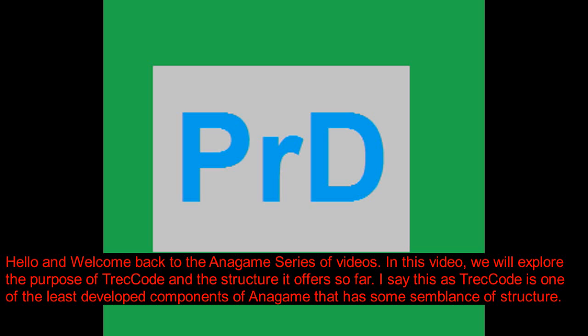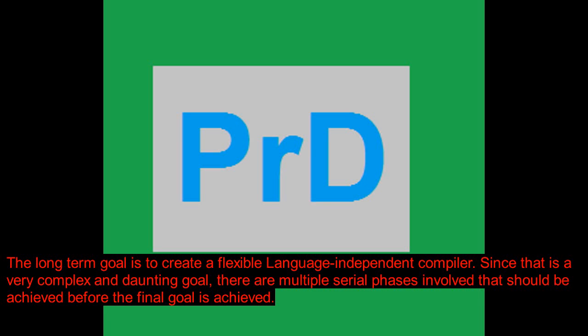In this video, we will explore the purpose of TrecCode and the structure it offers so far. I say this as TrecCode is one of the least developed components of Anagame that has some semblance of structure. The long-term goal is to create a flexible language-independent compiler. Since that is a very complex and daunting goal, there are multiple serial phases involved that should be achieved before the final goal is achieved.